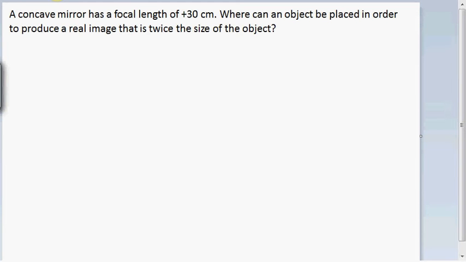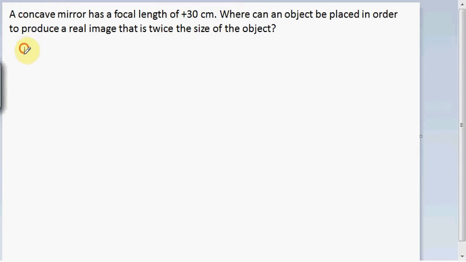Hey there. Okay, we've got a problem here with a mirror, a spherical mirror. This one says that a concave mirror has a focal length of 30 centimeters. Where can an object be placed in order to produce a real image that is twice the size of the object? Okay, so this is going to be governed by our lens and mirror equation.